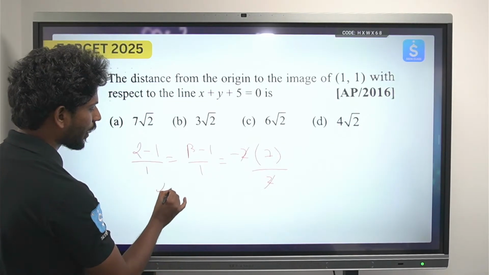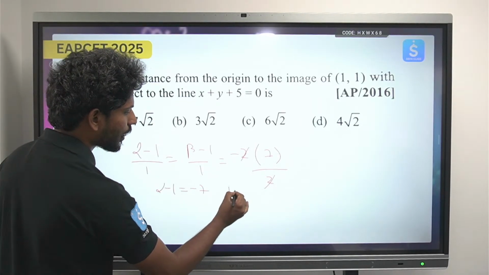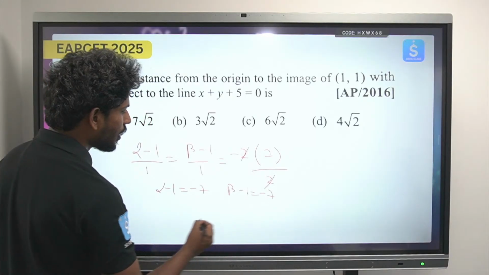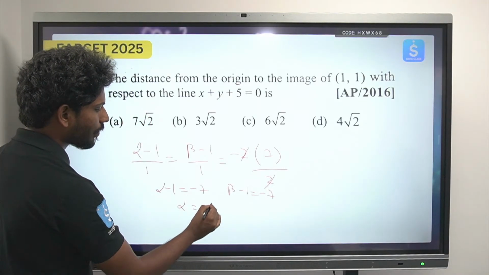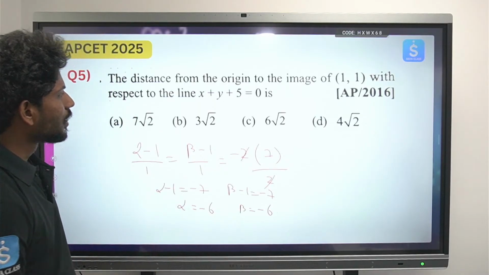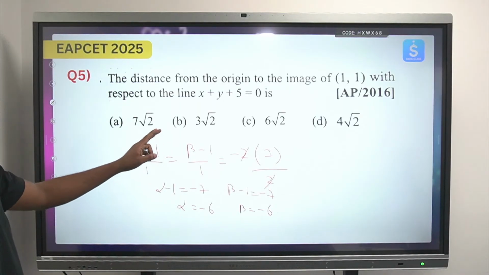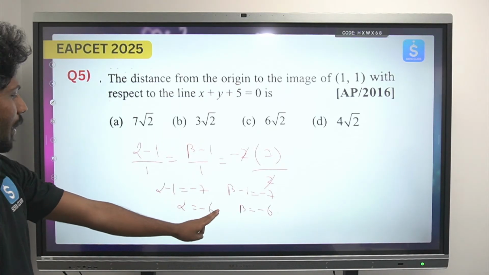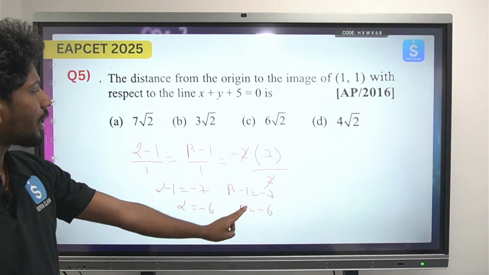So alpha minus 1 is equal to minus 7, beta minus 1 is equal to minus 7. So alpha is equal to 1 minus 7, which is minus 6, beta is equal to 1 minus 7, again minus 6. So we have the correct calculation, right? So alpha is equal to minus 6, beta is equal to minus 6.